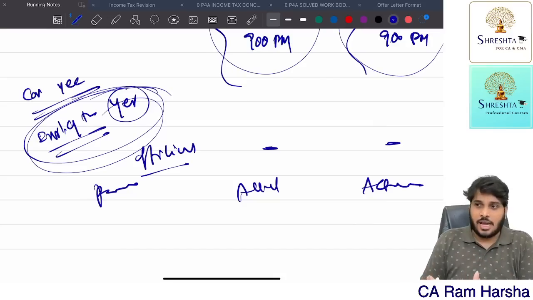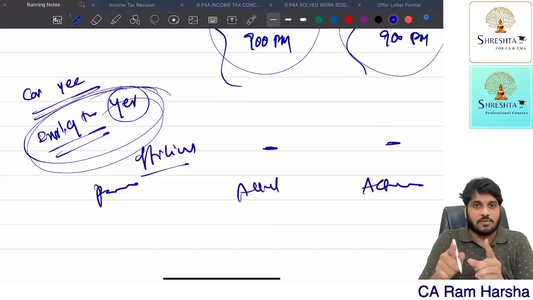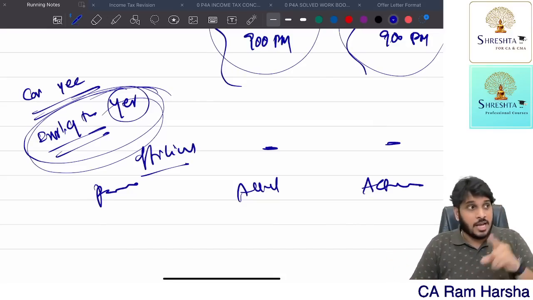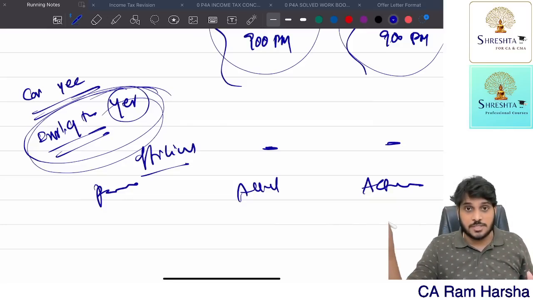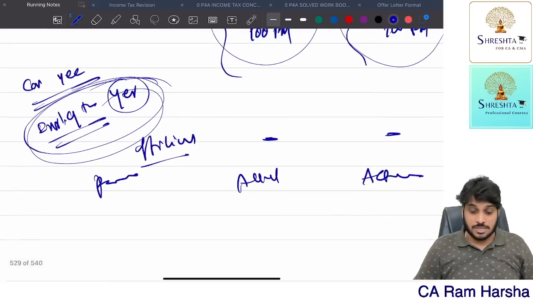For an employee's car, the 10% per annum of original cost and all that don't apply. That applies only when the company provided the car. Here the car is owned by the employee, and we are only giving him the expenses. If the expenses are completely for personal purpose, the entire car expenses are the perquisite.